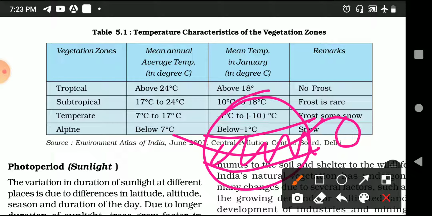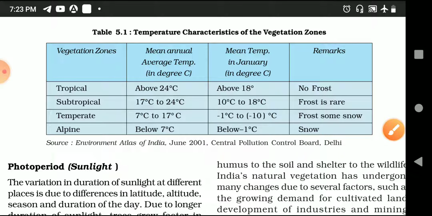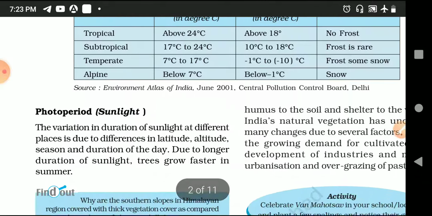So there is no frost. As you go above to subtropical, the temperature again changes. As you reach the top, that is the North Pole, the area is very cold. There is snowfall. So you can see how the temperature is changing.